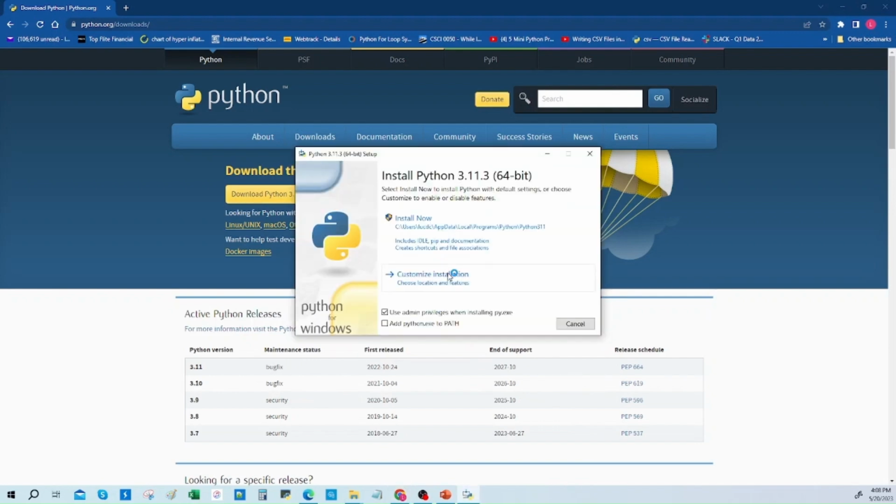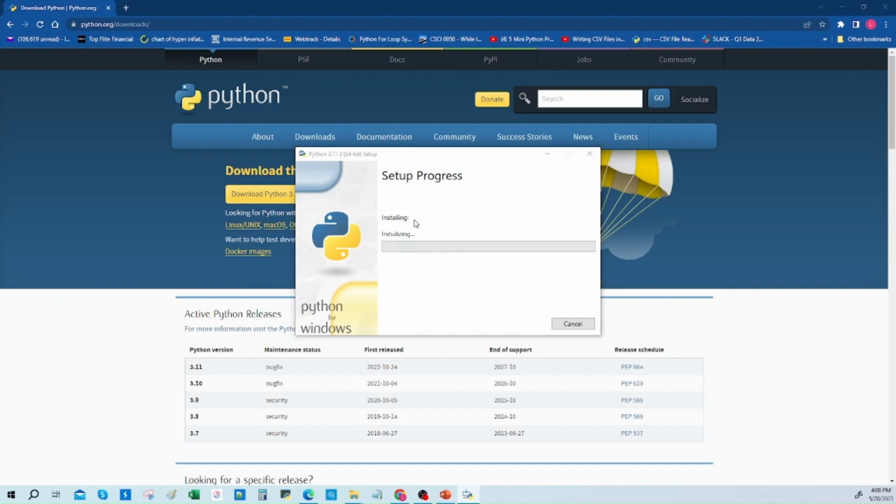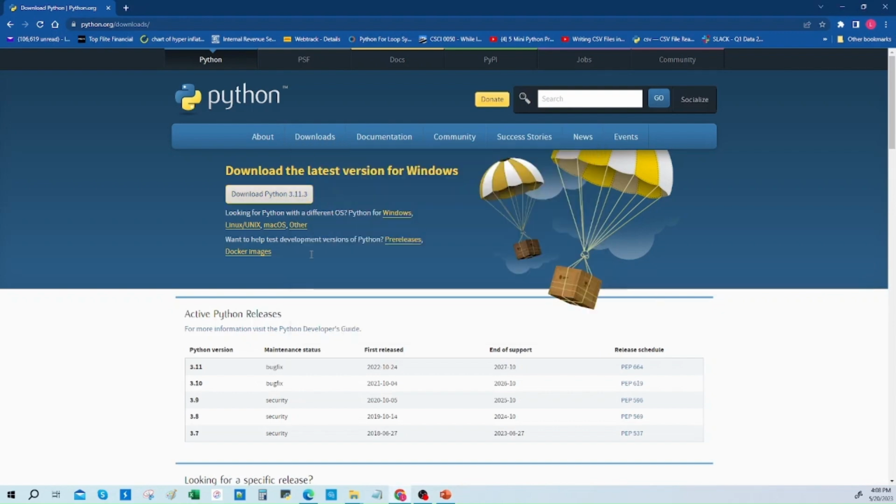And then once we're here, you're going to follow the instructions on the wizard. We're going to select add Python to PATH, and then we're going to click Install Now. So then it's going to install. It says, do you want to make these changes to your device, and you say yes. I've already done this, so I'm not going to say yes. I'm going to say no. So I canceled the installation because I've already installed it.